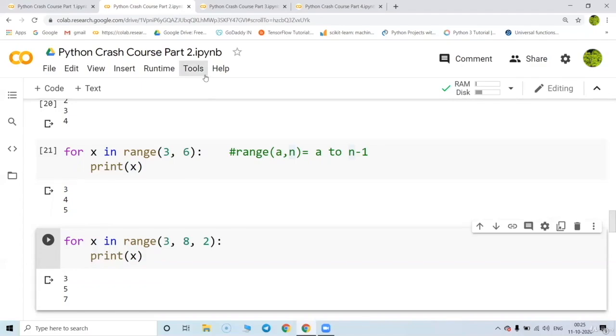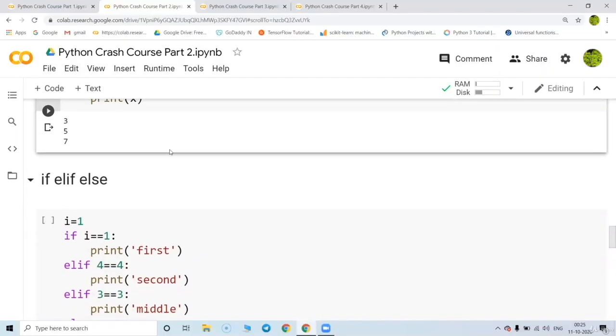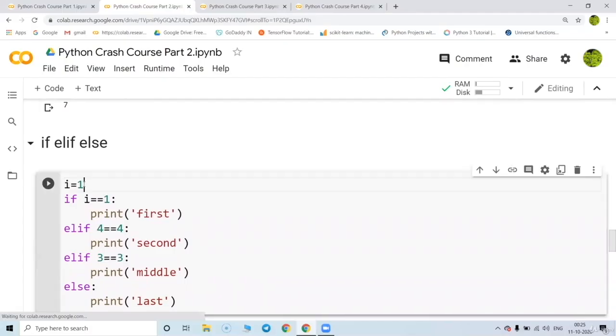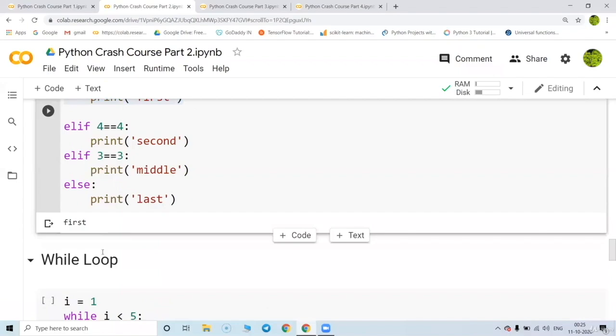Great. So now we are going to the control statements, if, else, and elif also we are going to do the same. Suppose I equal to 1. So the first condition is true, the first condition is satisfied. Even though I have written all the next conditions also in the satisfactory form, like 4 equal to 4 is true, once the first condition is satisfied, Python will not check the rest of the conditions.